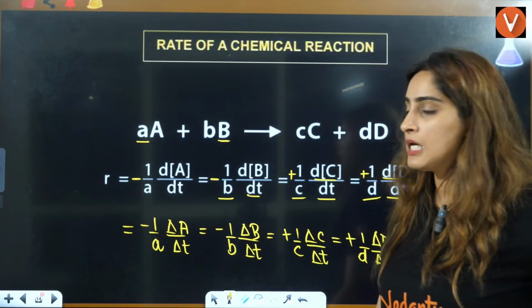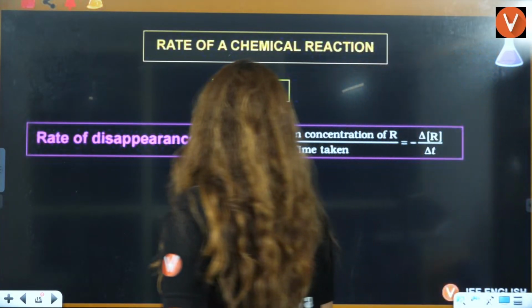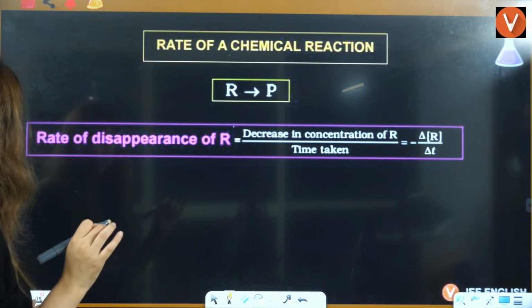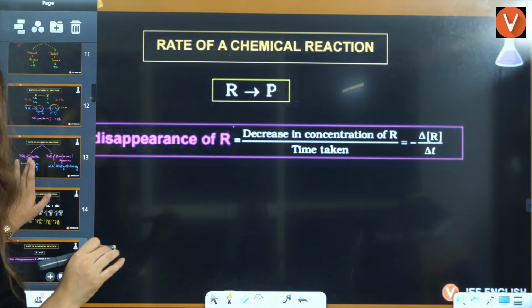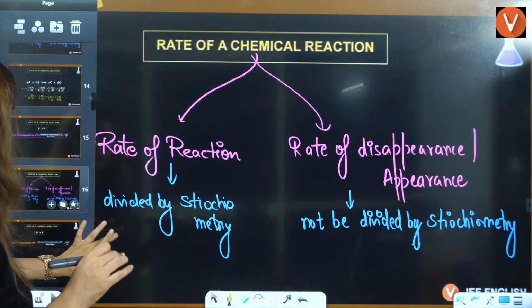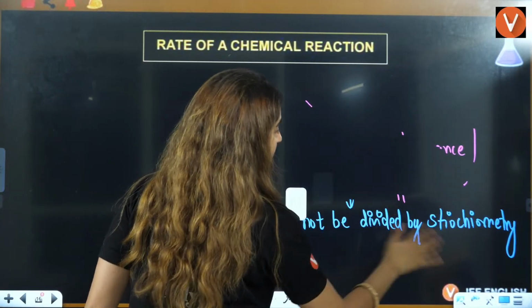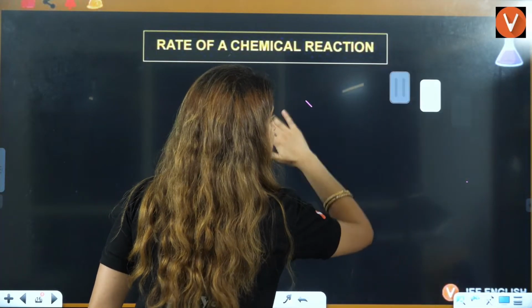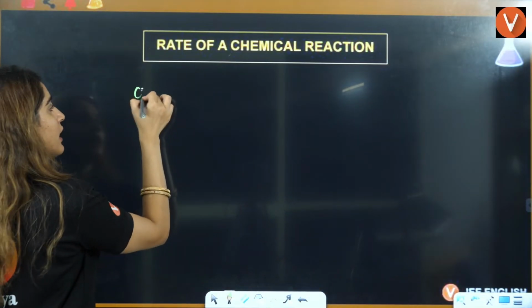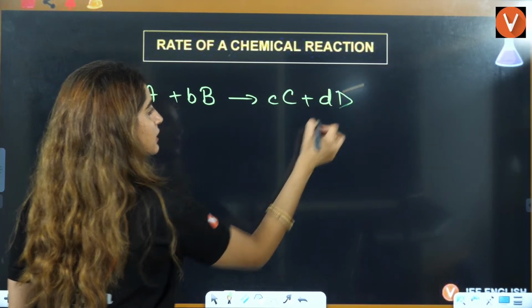Is that clear? Now, let us see, but ma'am, what is the big deal here? I'll tell you what is the big deal. Let's say you have a question, the same question. Right now I am writing the rate of appearance or disappearance, so I'll write the same thing here: aA plus bB gives rise to cC plus dD, right?